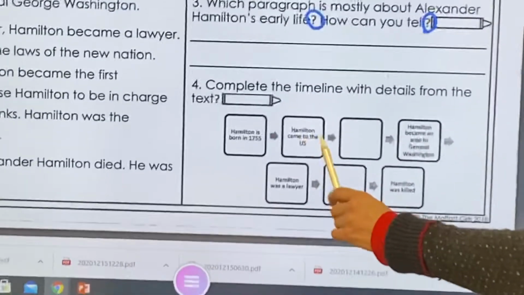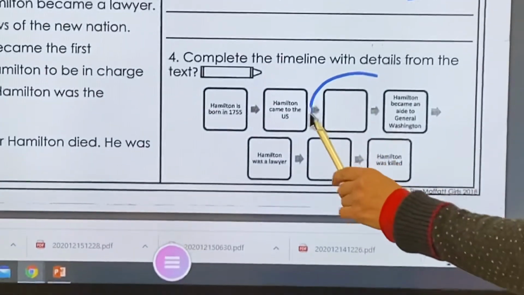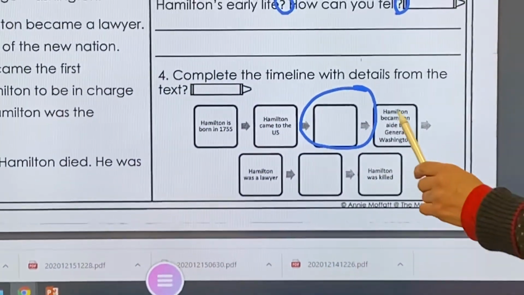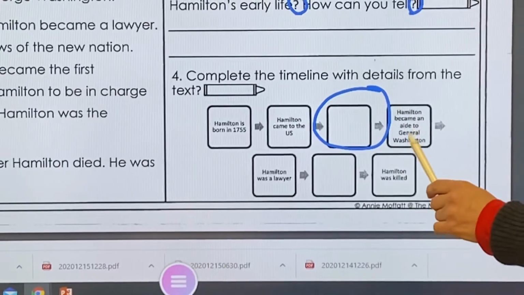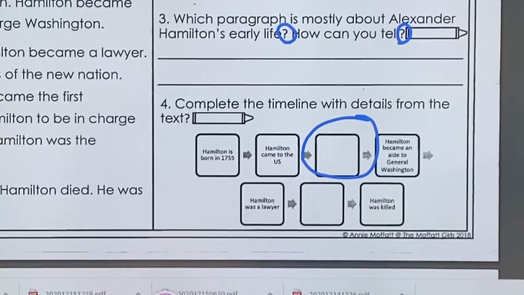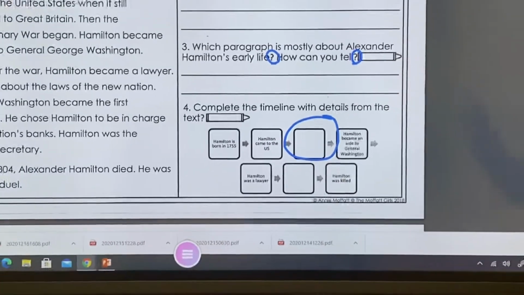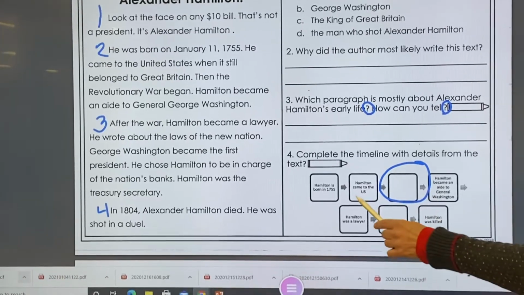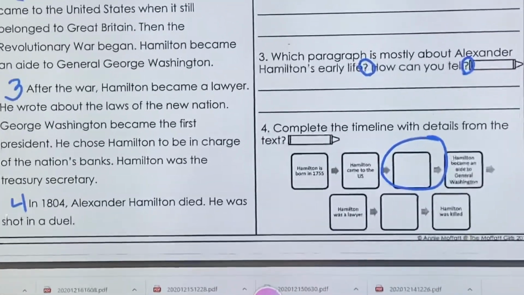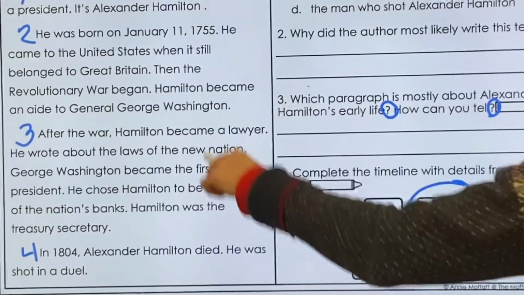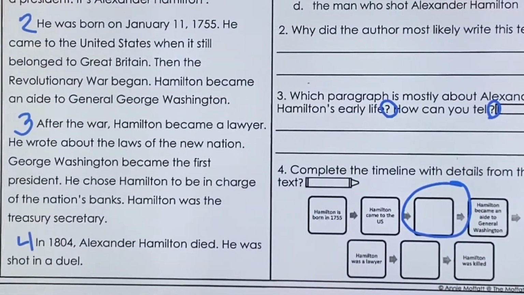Hamilton came to the U.S. Then we have to find out what happens next before Hamilton became an aide to General Washington. The best way for us to do this is going to be to go back to our passage and find where it says Hamilton came to the U.S. I want you to go back into our passage, find it, and underline it.